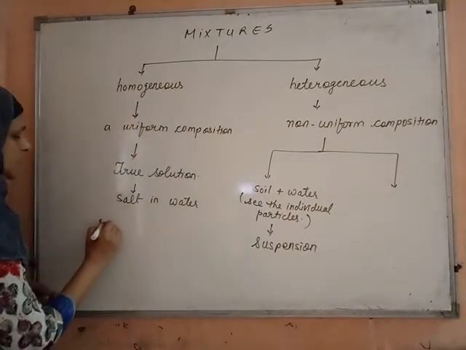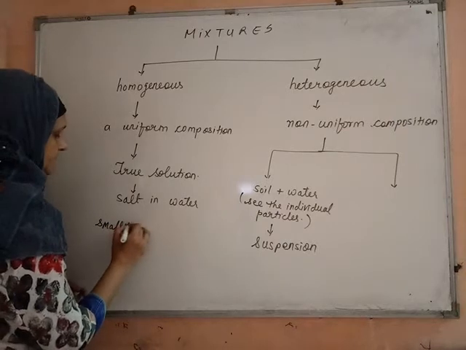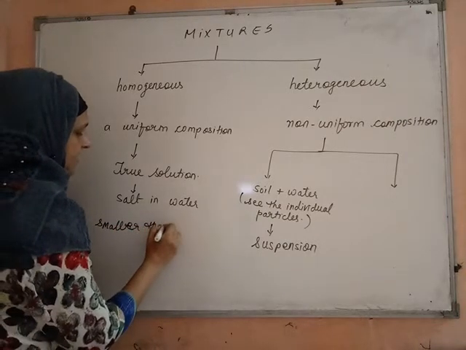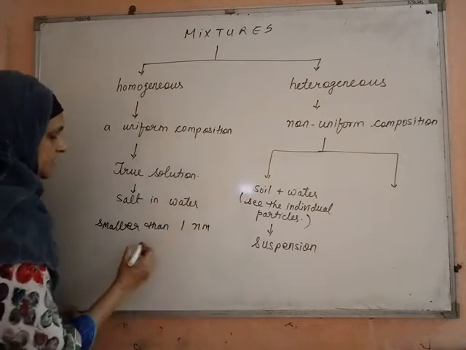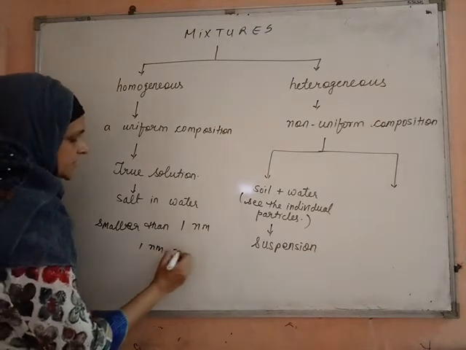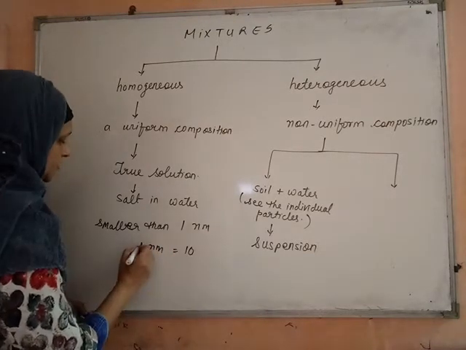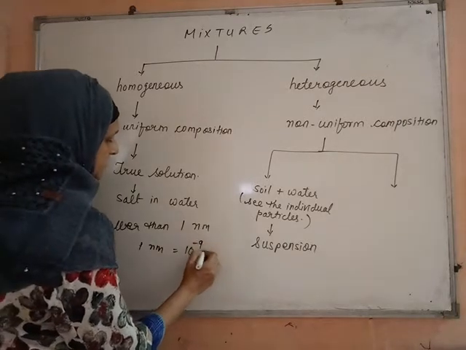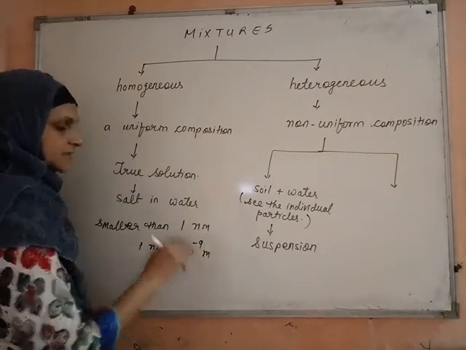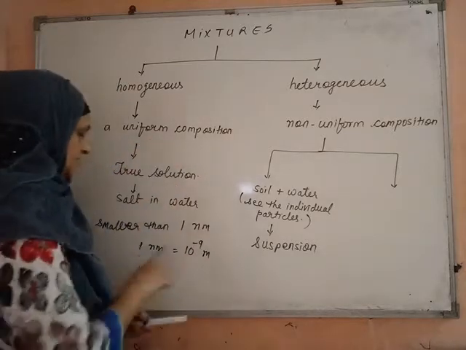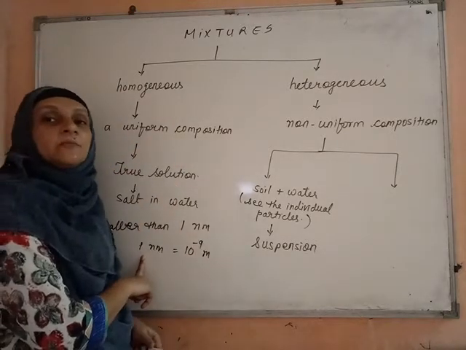They become smaller than 1 nanometer. 1 nanometer is equal to 10 raised to minus 9 meter. So small. Meter के इतने सारे parts कर दो छोटे छोटे छोटे. So then we get the smallest part as 1 nanometer.